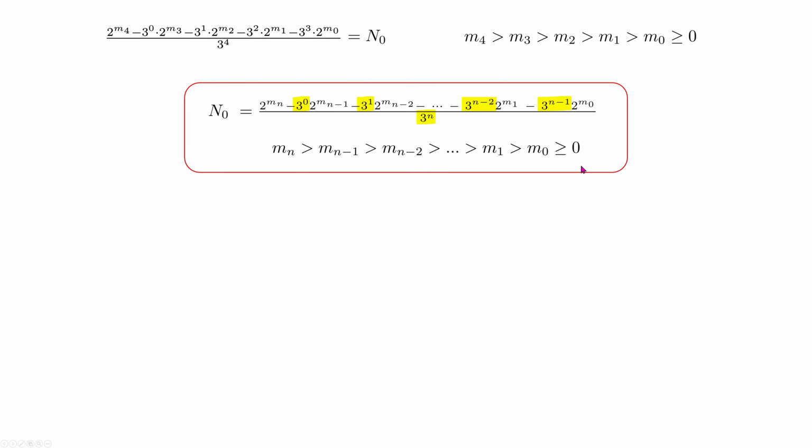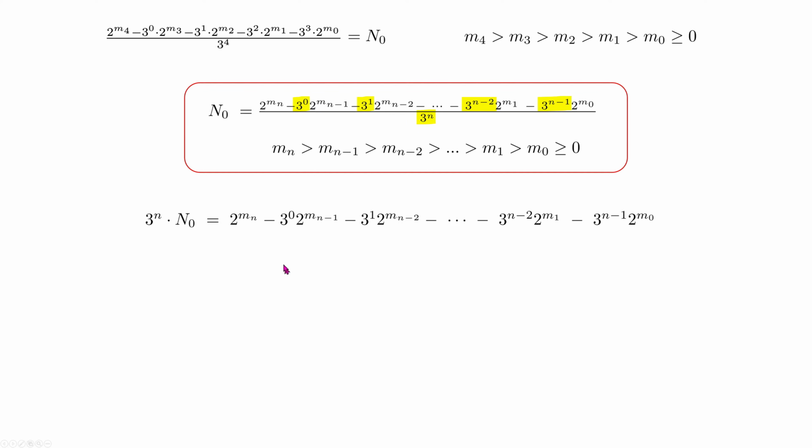So as presented at the bottom. Again, with a remark that the first power of 2, this m0 here, can in some cases be equal to 0 when this number is odd.